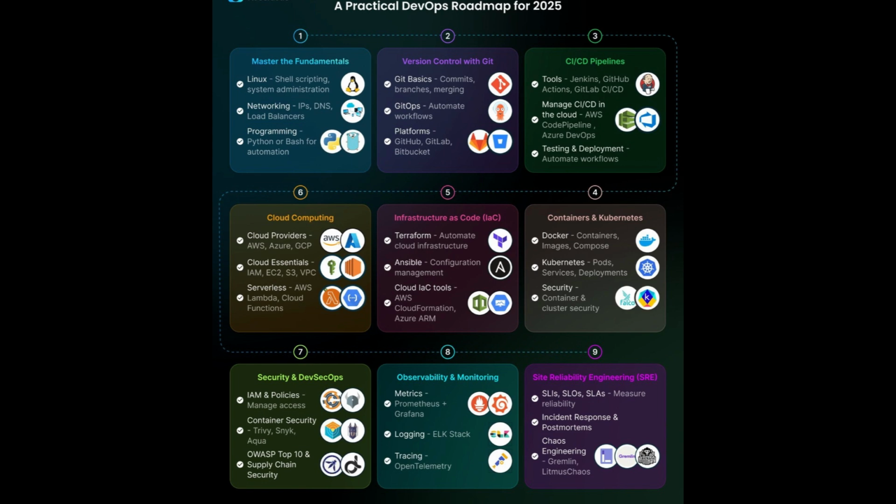Security is everyone's responsibility. Understand IAM policies, secure your containers with tools like Trivy and Snyk, and learn about the OWASP Top 10 and supply chain security to safeguard your DevOps pipelines.